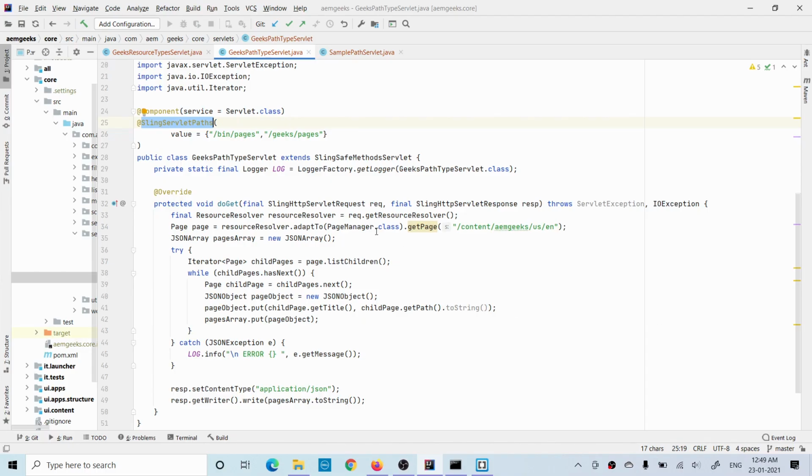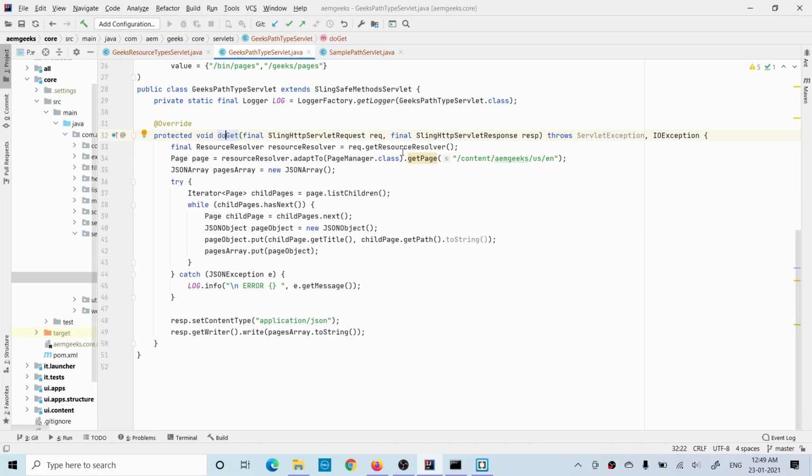Okay, so I have written this SlingServletPaths annotation, and it needs only one property, that is values. Inside that you can define the path to which you want the servlet to be bound. Okay, now I use a GET method. In the GET method, I will return a JSON as I mentioned.